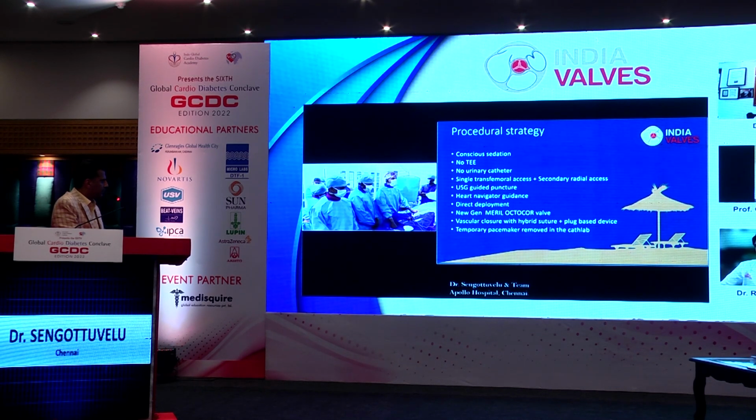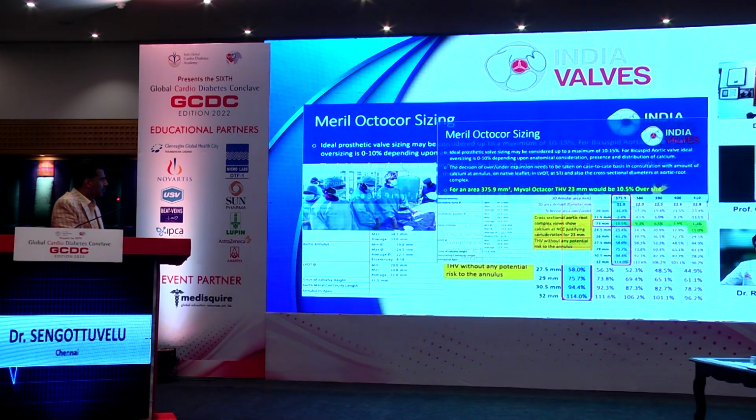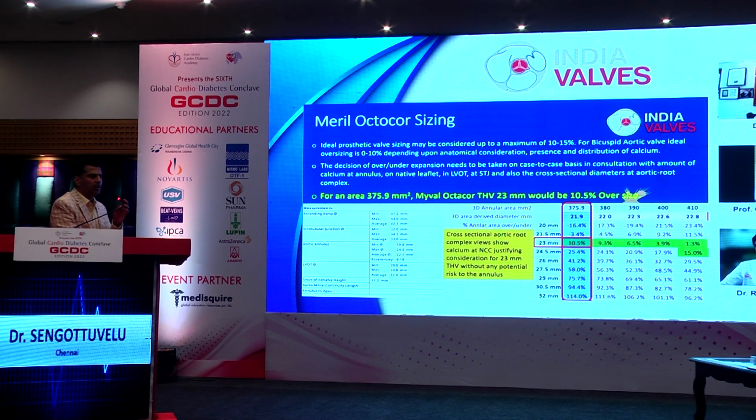So finally, we plan to use vascular closure with a hybrid, a mixture of both suture and plug-based device, and we will have the temporary pacemaker removed right after the procedure. That's the plan. This annulus is at 21.9. So we size the artery based on these measurements on CT?